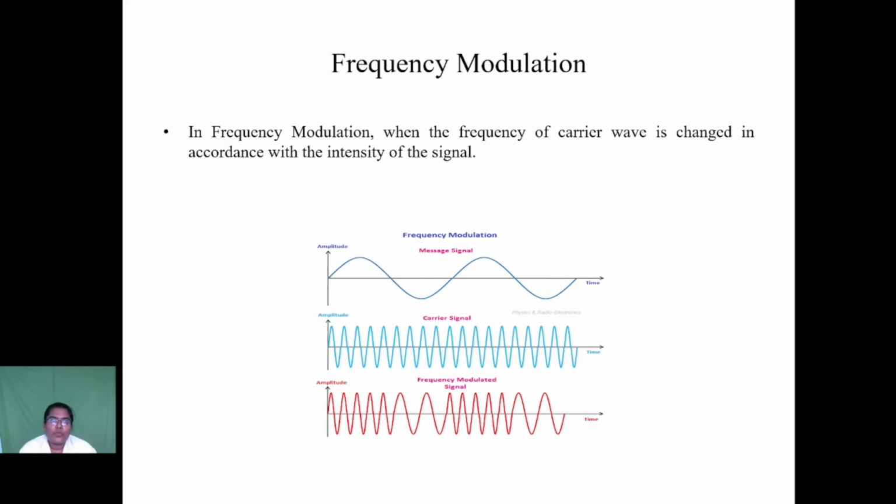Next we see about frequency modulation. In frequency modulation, the frequency of the carrier is changed in accordance with the intensity of the message signal. The first figure represents the message signal. The next figure represents the carrier signal. The carrier's frequency is changed, so this modulation is called frequency modulation.